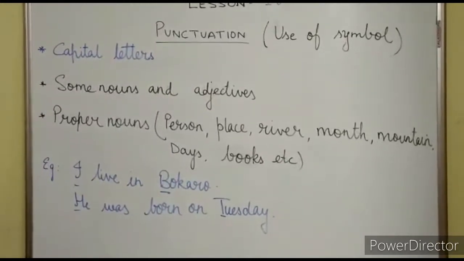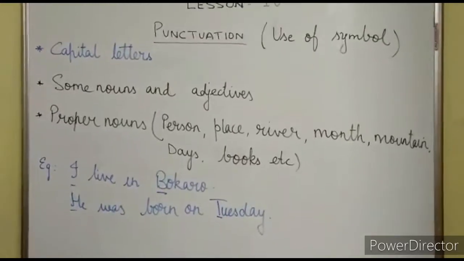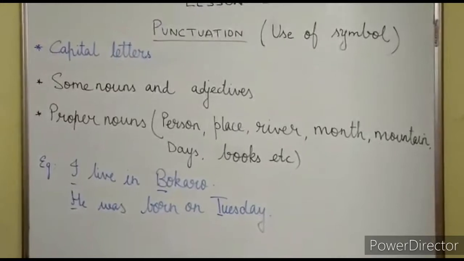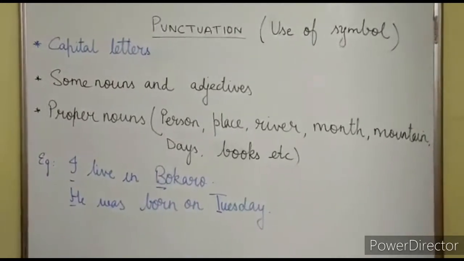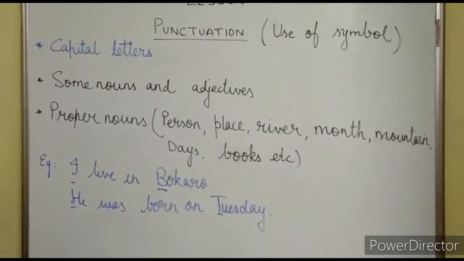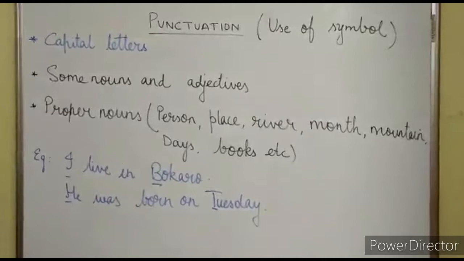With the names of anything in particular like river, month, mountain, days, books and many more, we always use a capital letter, whether it is at the beginning or in the middle of the sentence.